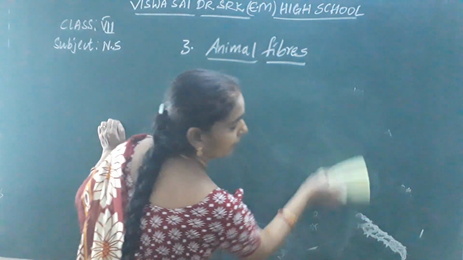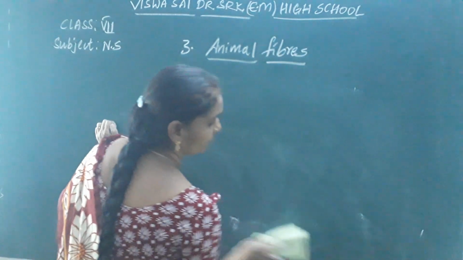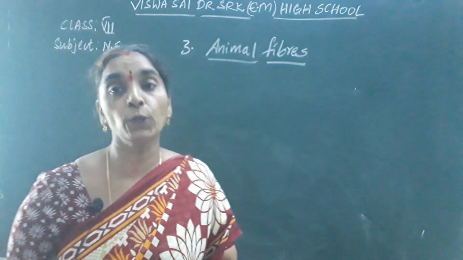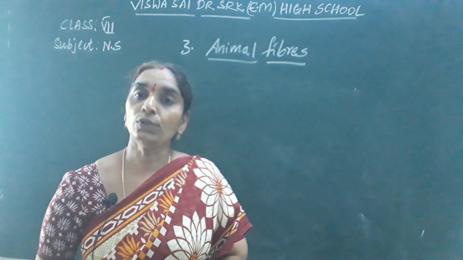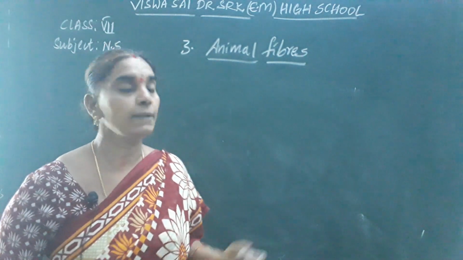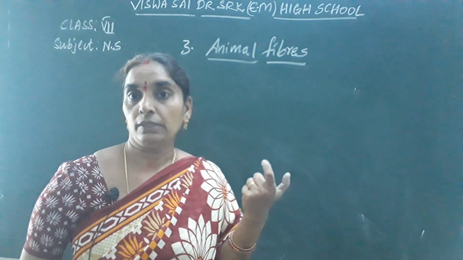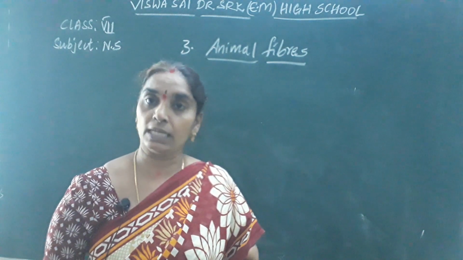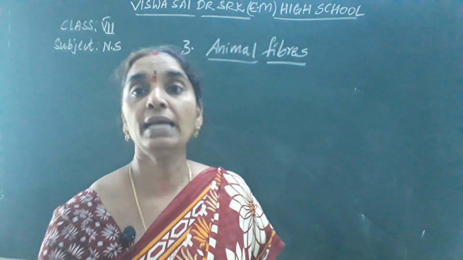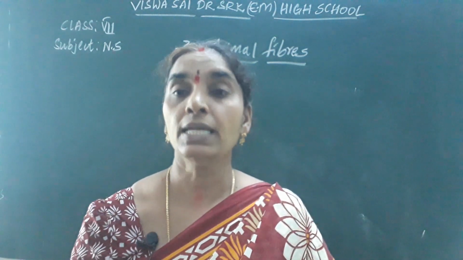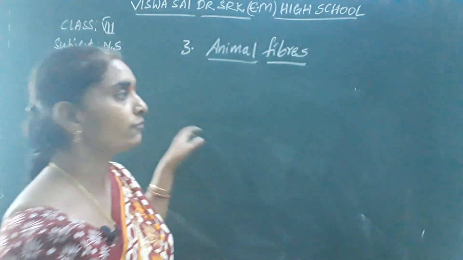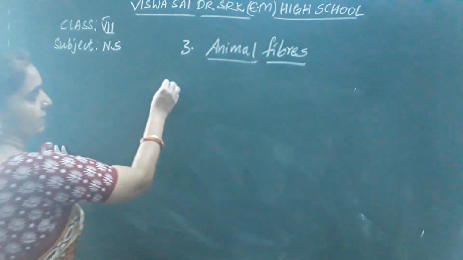Next, in the life cycle of silkworm, as I told you earlier, we get silk at its pupa stage. Normally the silkworm weavers buy the silk moth eggs, or also the silk moths, from the seed growing centers.